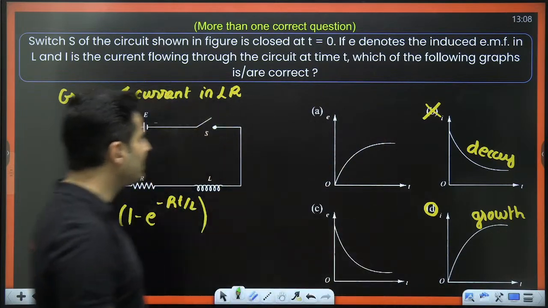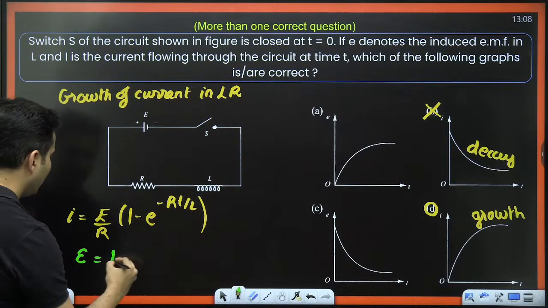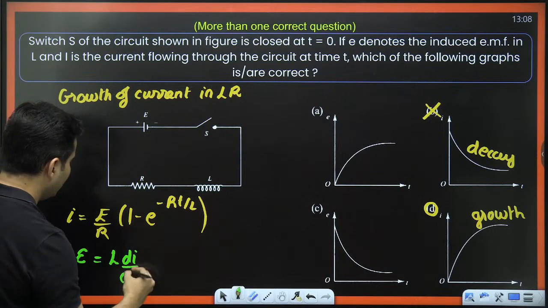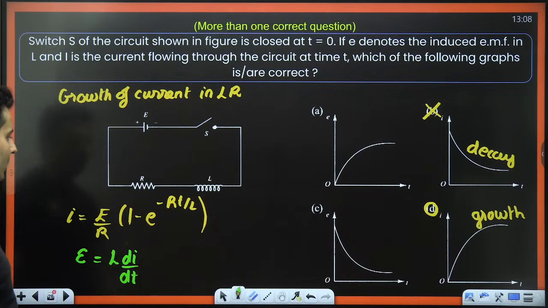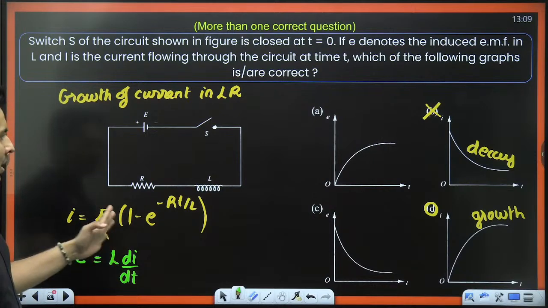Next important thing is the EMF. EMF is nothing but L times di by dt. When you take the derivative of this, 1 is a constant, so derivative will be 0, right?